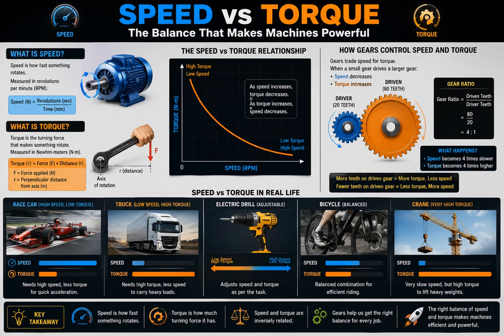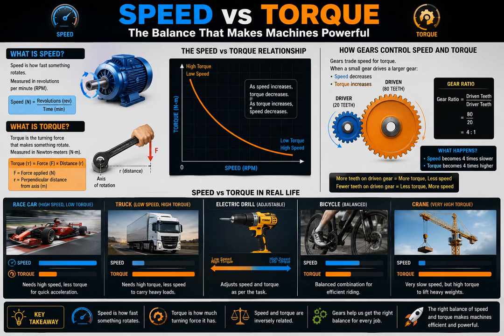For example, when you use a wrench to rotate a bolt, the twisting power you apply is torque. In simple words, speed is how fast something rotates, torque is how strongly something rotates. High speed means fast movement, high torque means powerful turning force.